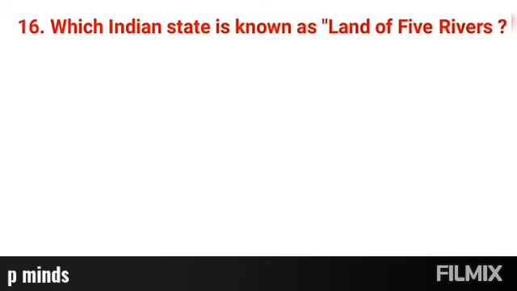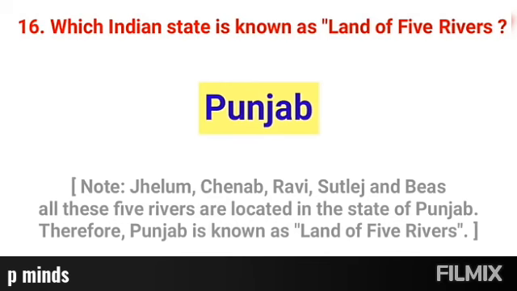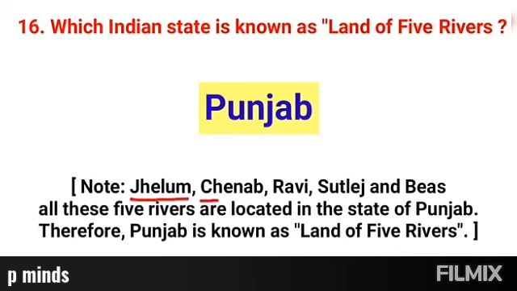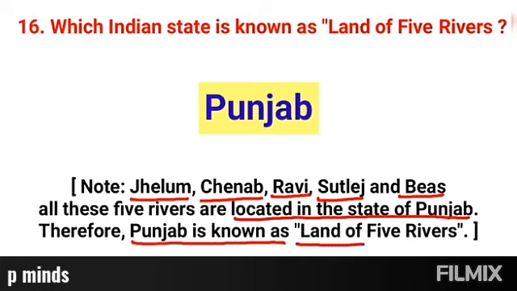Question number 16. Which Indian state is known as the Land of Five Rivers? It is very interesting. Right answer, Punjab. Jhelum, Chenab, Ravi, Sutlej and Beas, all these 5 rivers are located in the state of Punjab. Therefore, Punjab is known as the Land of 5 Rivers.